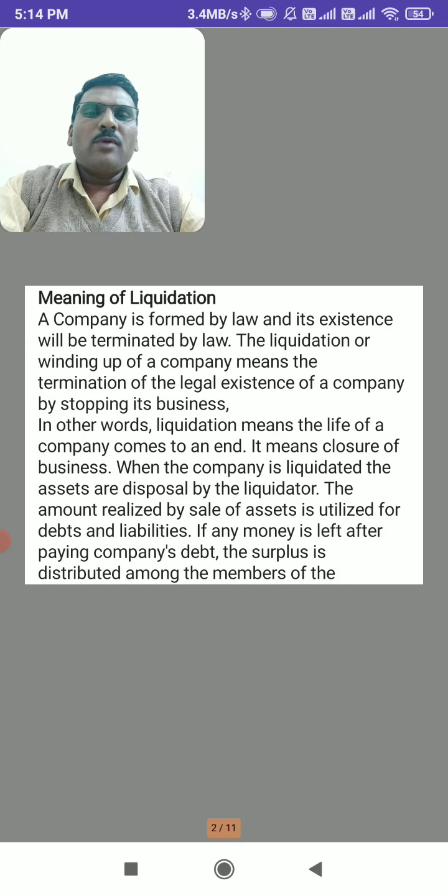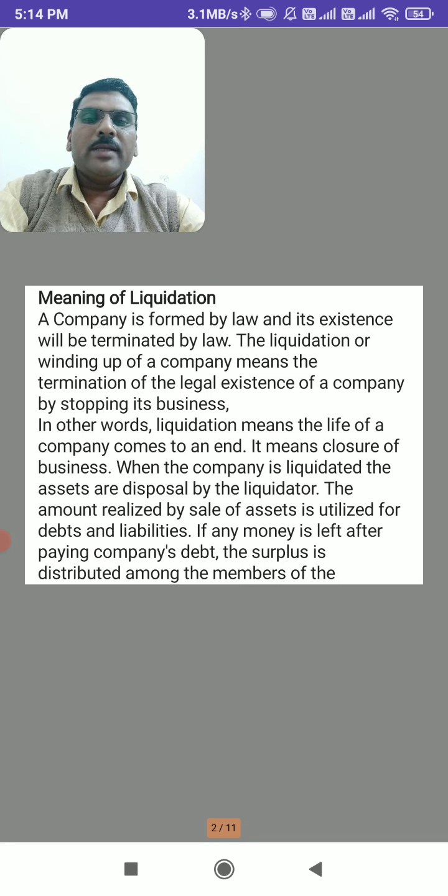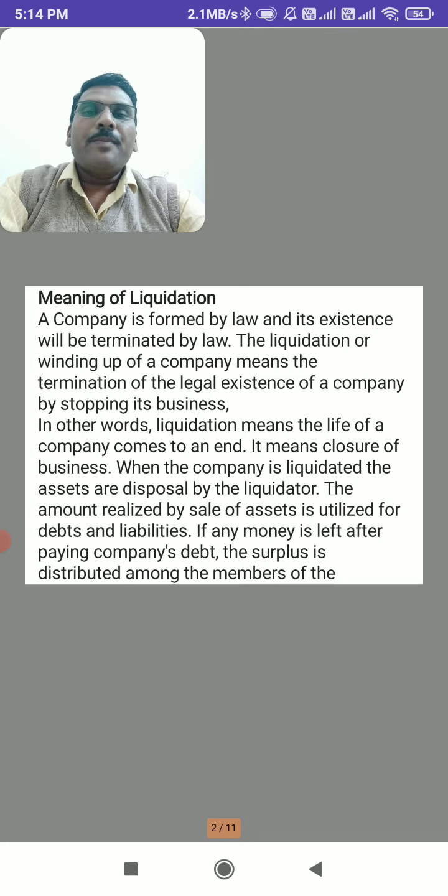A company is formed by law and its existence will be terminated by law. The company can be started, and it will also be terminated by law. It means the company's existence and termination are according to law. The liquidation or winding up of the company means the termination of the legal existence of the company by stopping its business. Here termination means stopping the business activity of the company. It is the suspension or closure of the legal existence of the company.